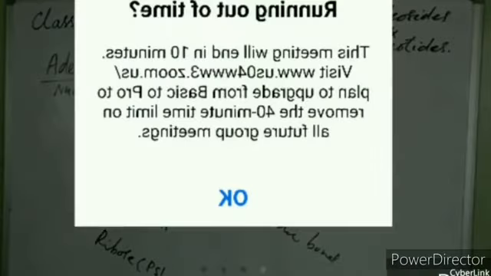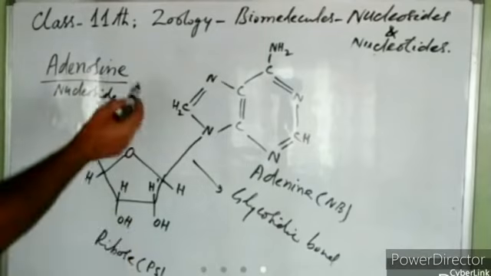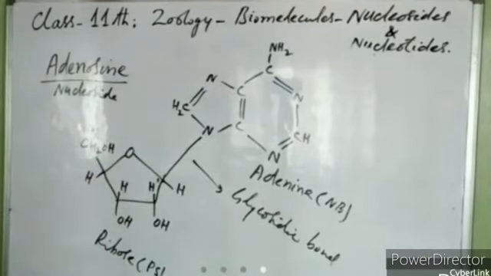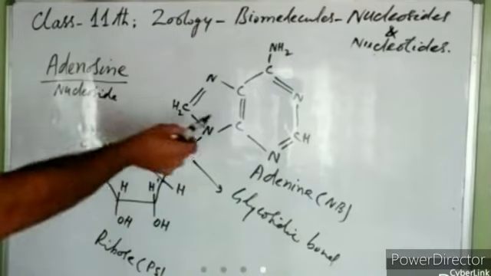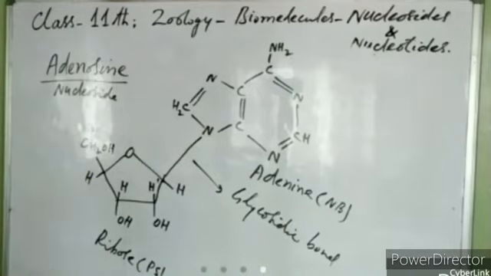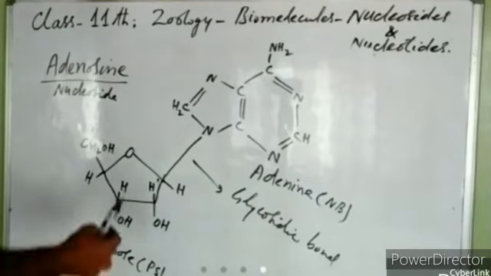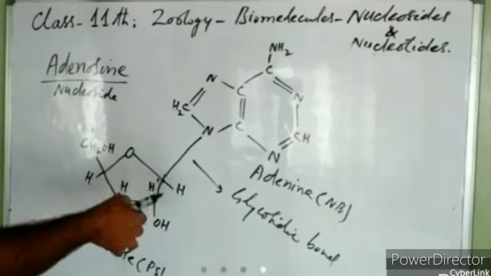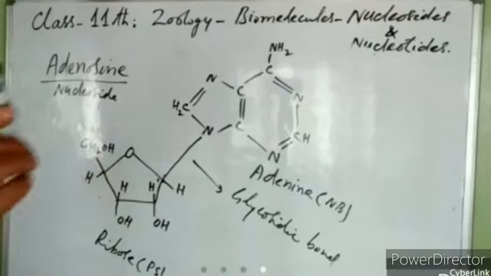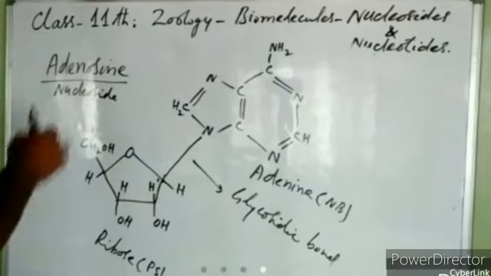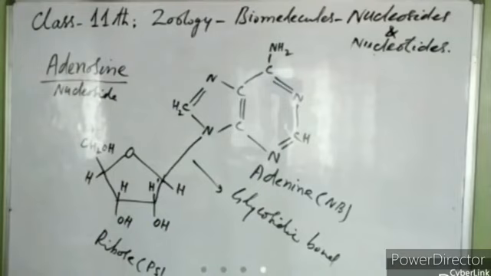Will it be a nucleoside of RNA or DNA? Can you tell me? Adenosine, is it a nucleoside of RNA or DNA? Come on, tell me. I told you earlier, ribose is only found in RNA. So this will be a nucleoside of RNA, right? Adenosine is a nucleoside of RNA.